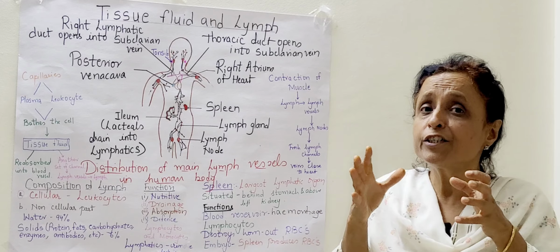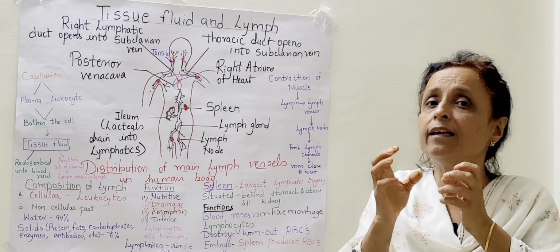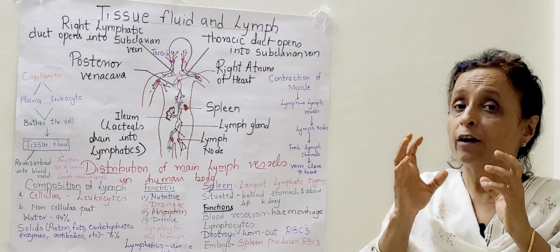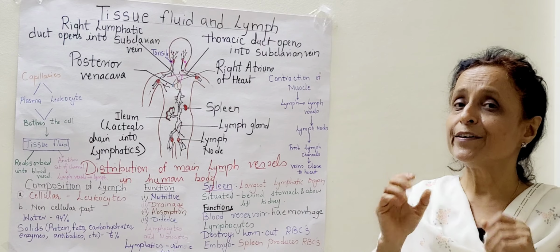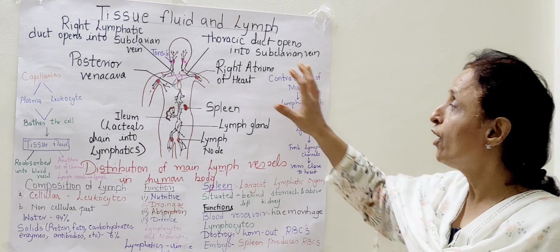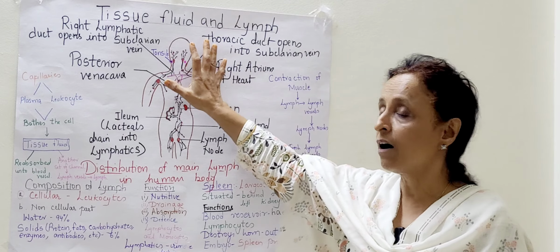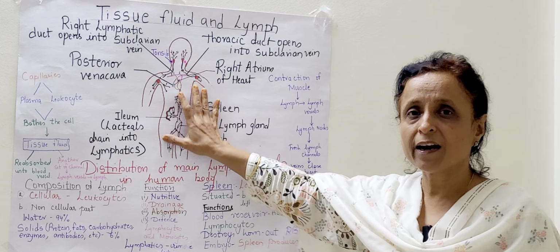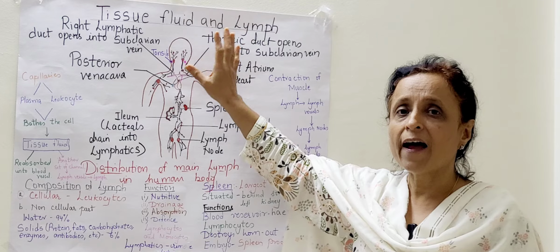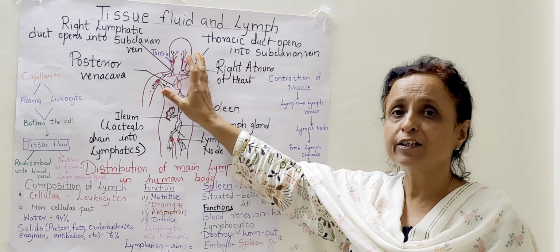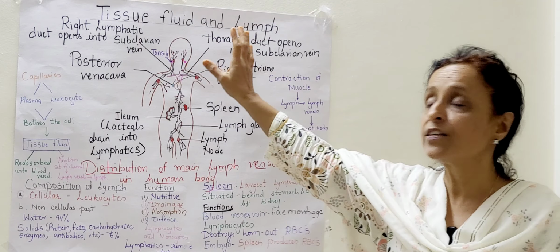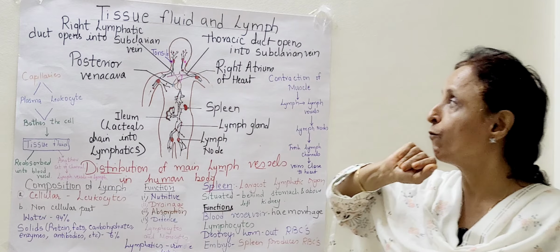Sluggish people will retain the lymph in their body. So activity is a must. Here you can see there are various lymph glands, lymph nodes, and the channels, the lymph vessels, which are formed.